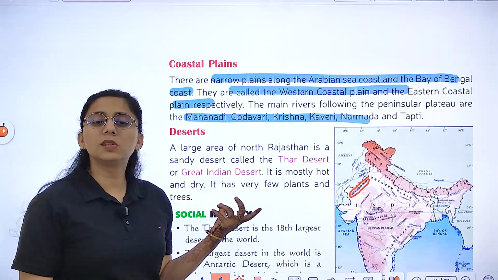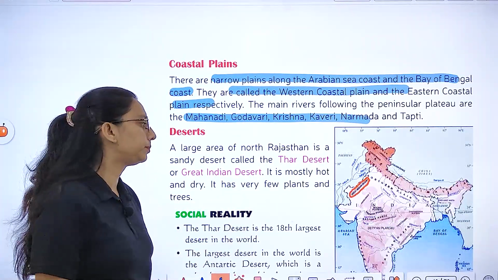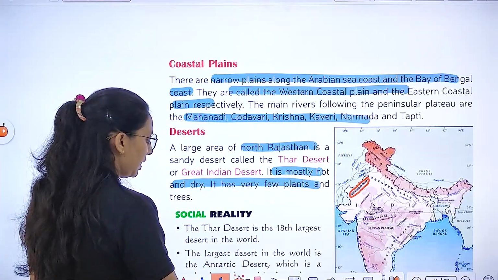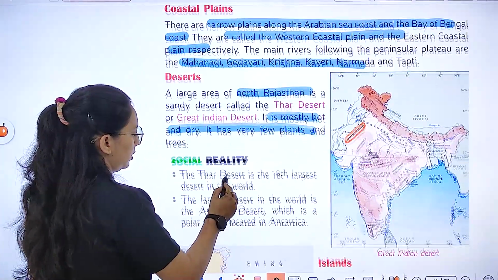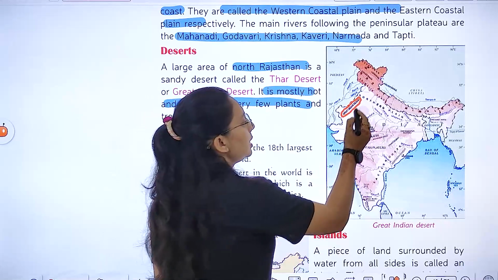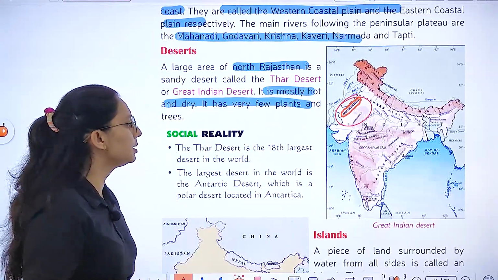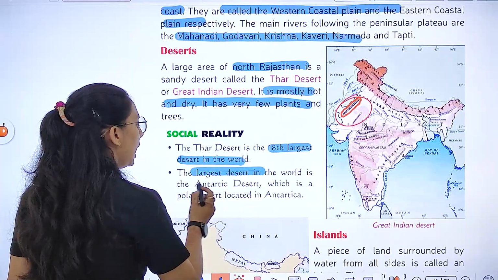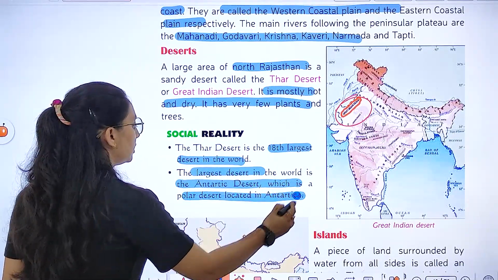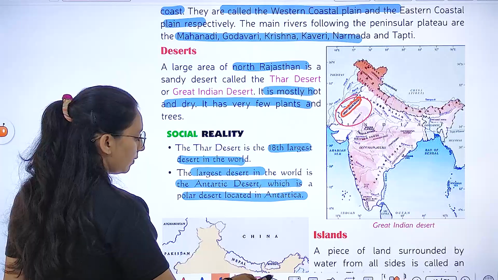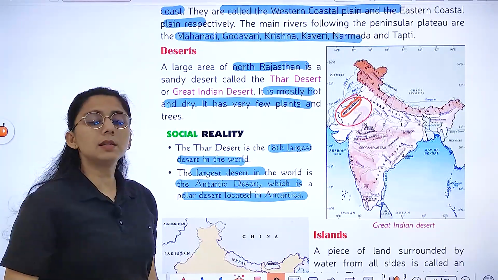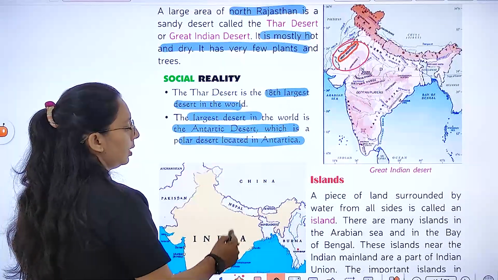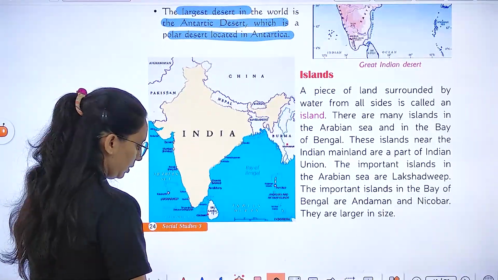Next is the desert, which is the Thar desert that lies in Rajasthan. Right? It is mostly hot and dry and very few trees are seen there. Here you can see the great Indian desert, that is the Thar desert. And it is the 8th largest desert in the world. The Antarctic desert is the polar desert, जो cold desert है. और कहाँ lie करता है? Antarctic.